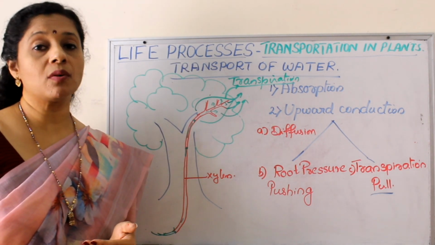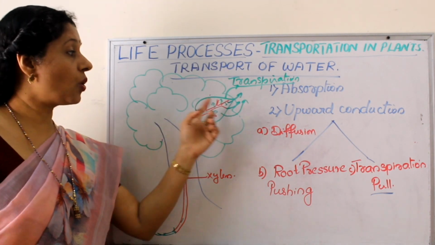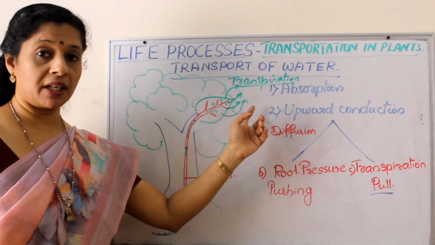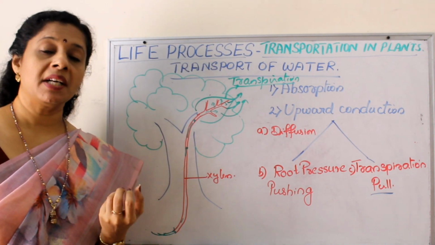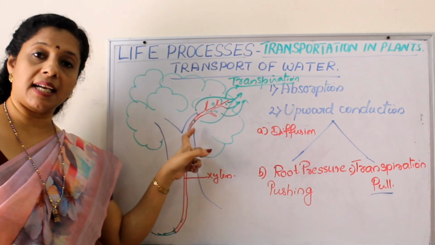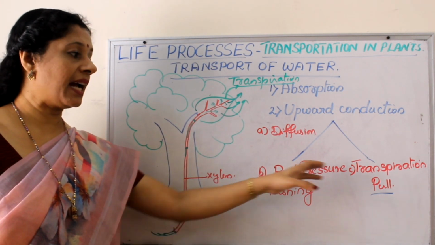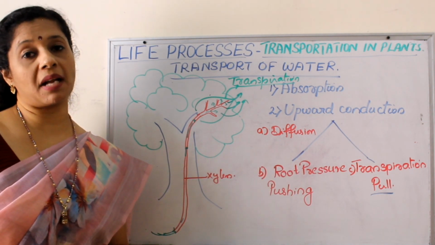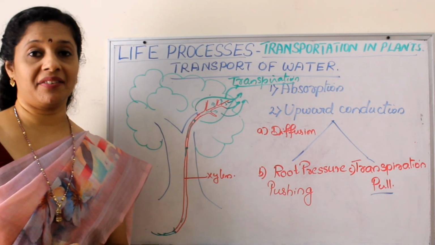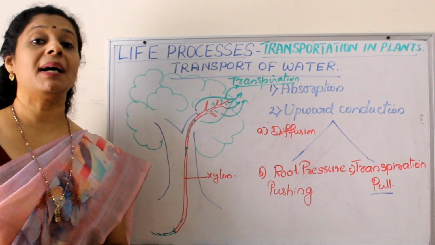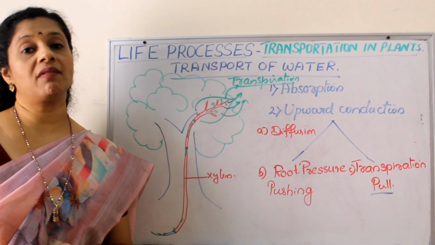There is another major force acting in plants for upward conduction, that is transpiration pull. When water is lost from the leaves during transpiration, a tension is created in the leaf which will pull more water in the xylem column. As a result, there is a continuous flow of water in the xylem and upward conduction takes place. So, root pressure and transpiration pull are the major forces in plants for conduction of water. But during daytime, which is more effective? Transpiration pull. But at night, there is no transpiration. So as a result, root pressure will be playing a major role.